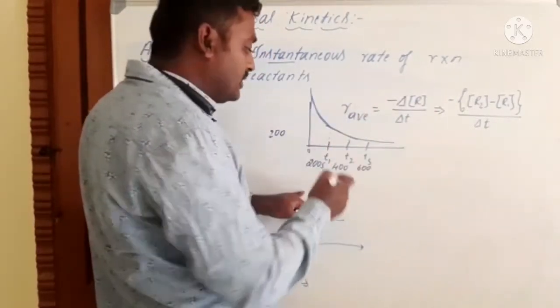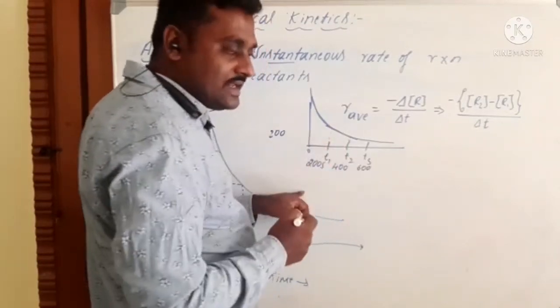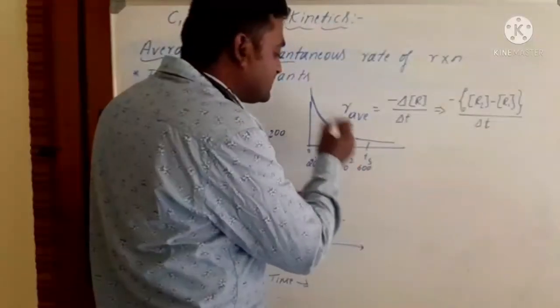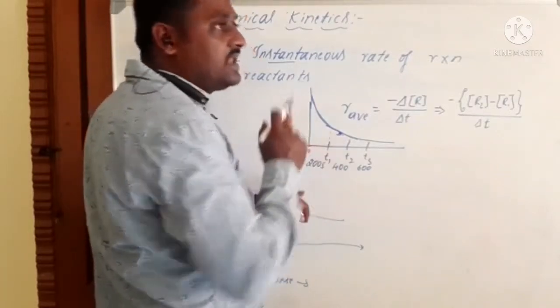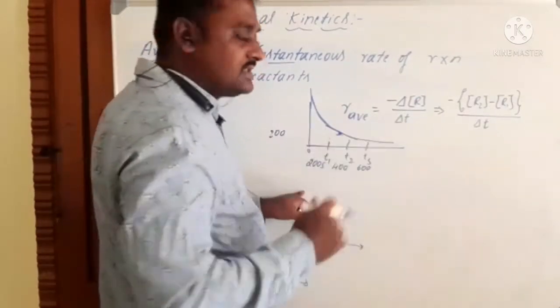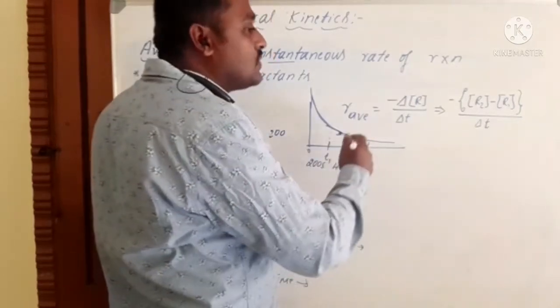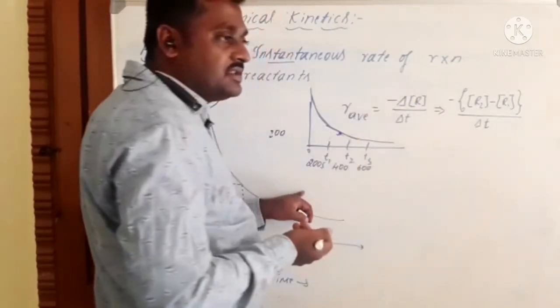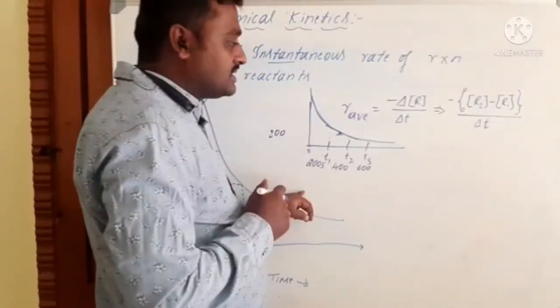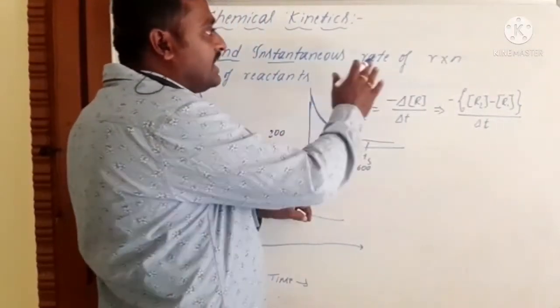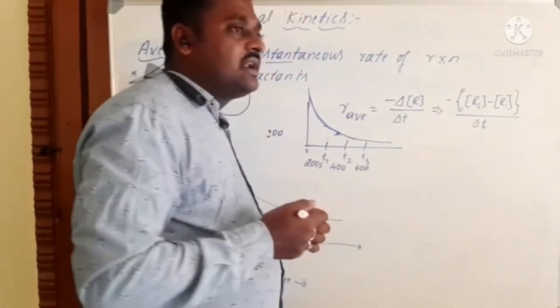Then sorry, we are not considering 400 seconds, we are going to 300 seconds. So 0 to 299 seconds we leave aside, and in the 300th second, what is the concentration change in reactants or products? That is known as the instantaneous rate of a reaction.